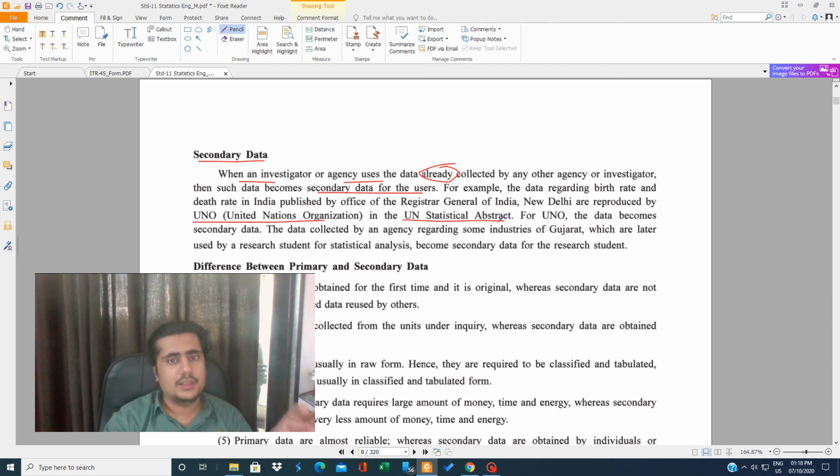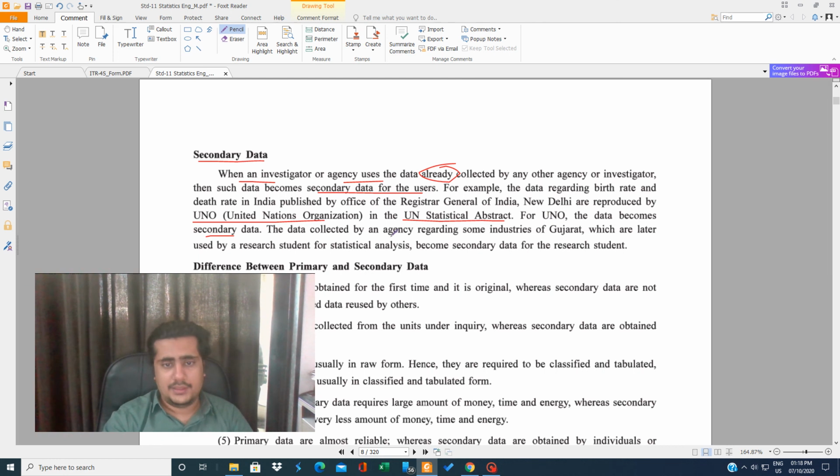So the UN takes data from India and publishes it. For the UN, it becomes secondary data because the UN has not come to India and calculated the birth rate or death rate. They have taken data from the Registrar General of India, who actually calculated it. So for the Registrar General of India it is primary data, and for the UN it is secondary data because the UN has not put in the efforts.